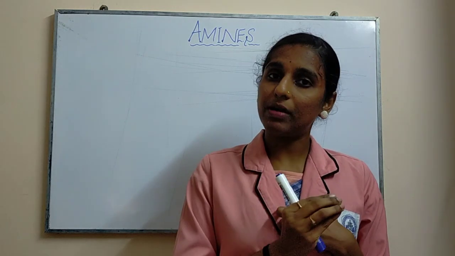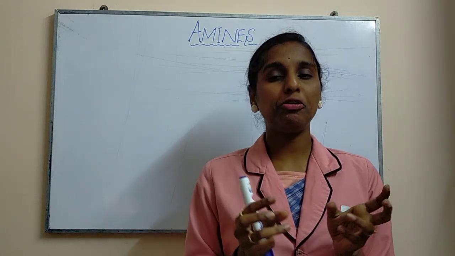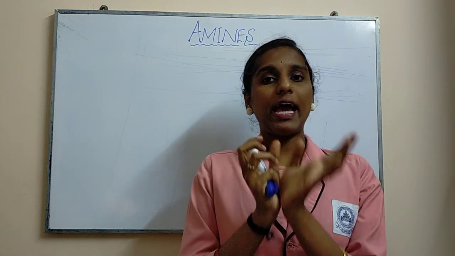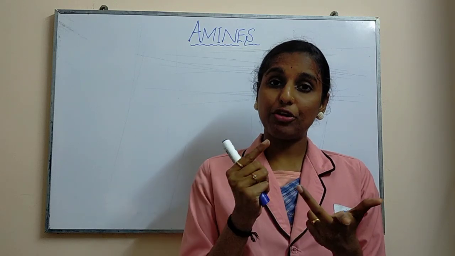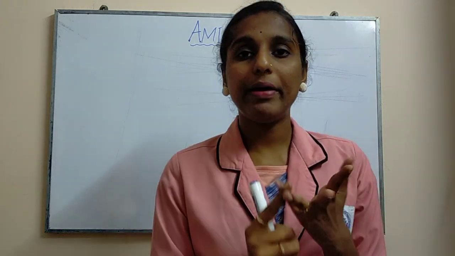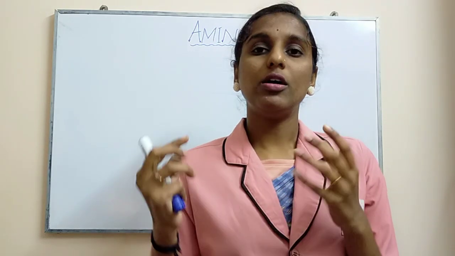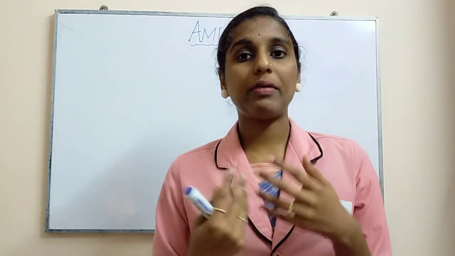The Gabriel phthalimide synthesis is nothing but you are going to use phthalimide. The reaction will be done in the presence of potassium hydroxide, as well as you are going to use alkyl halide and the base. A strong base will be utilized, so that in the final product you are going to get a primary amine. That is nothing but Gabriel phthalimide synthesis.